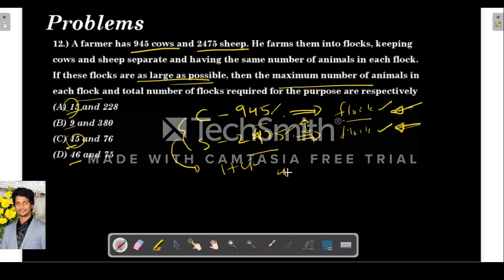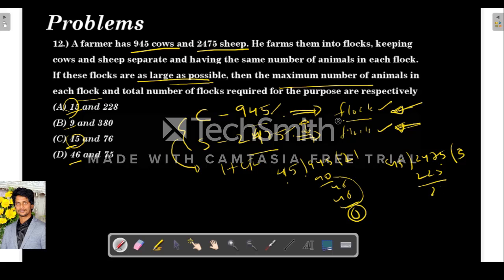Out of these two, 45 is more, right? If these two are divisible by 45, then 45 is our HCF obviously. So let's try. 45 2s are 90, and 45 21s are 945. And 45 55s are 2475. So 45 is the HCF. So the maximum number of animals in each flock would be 45.